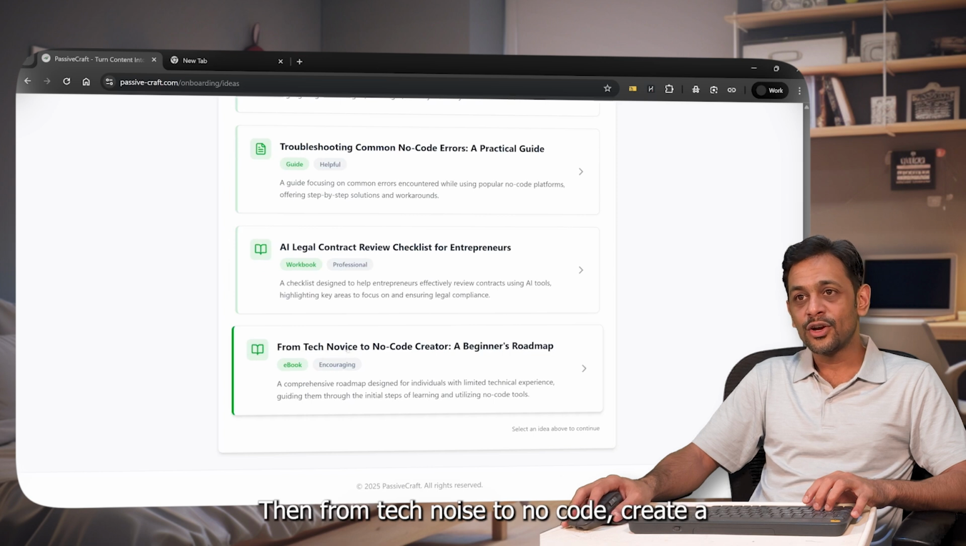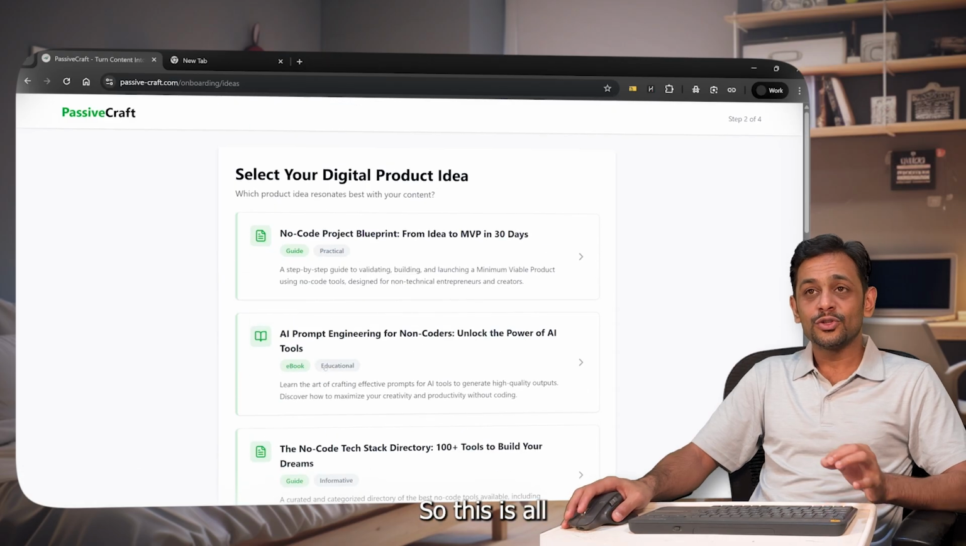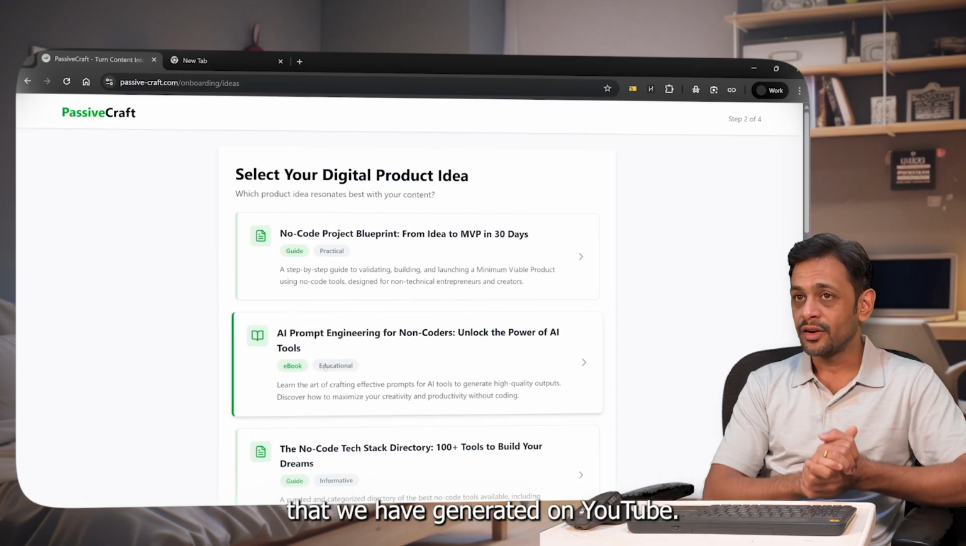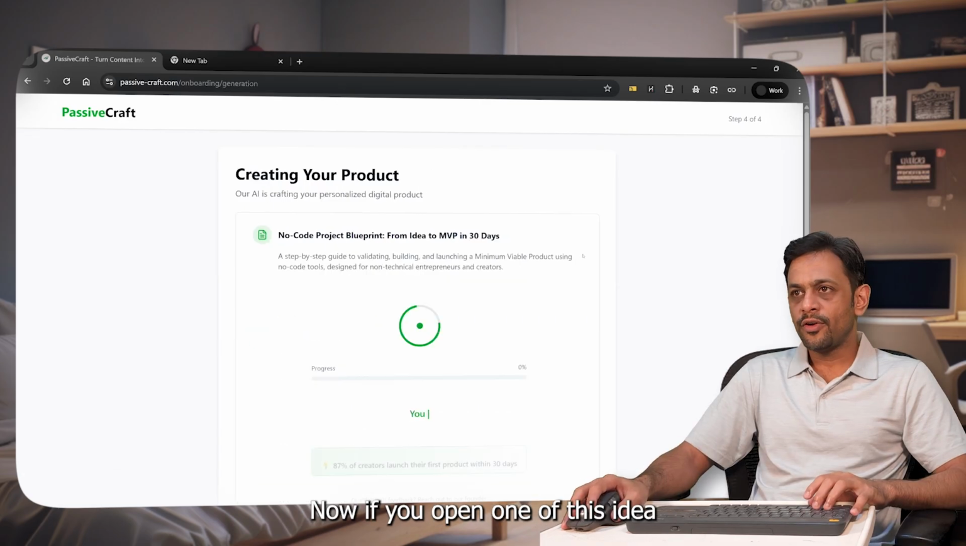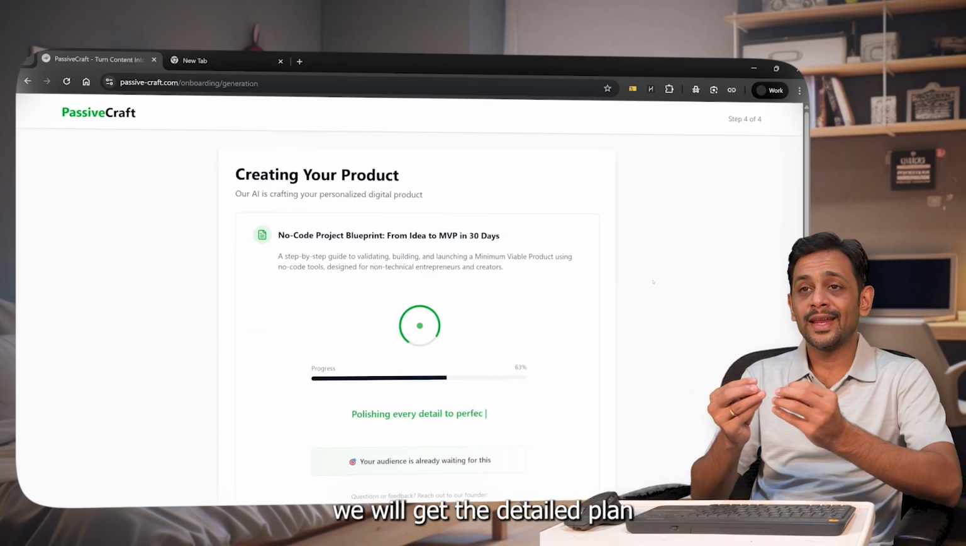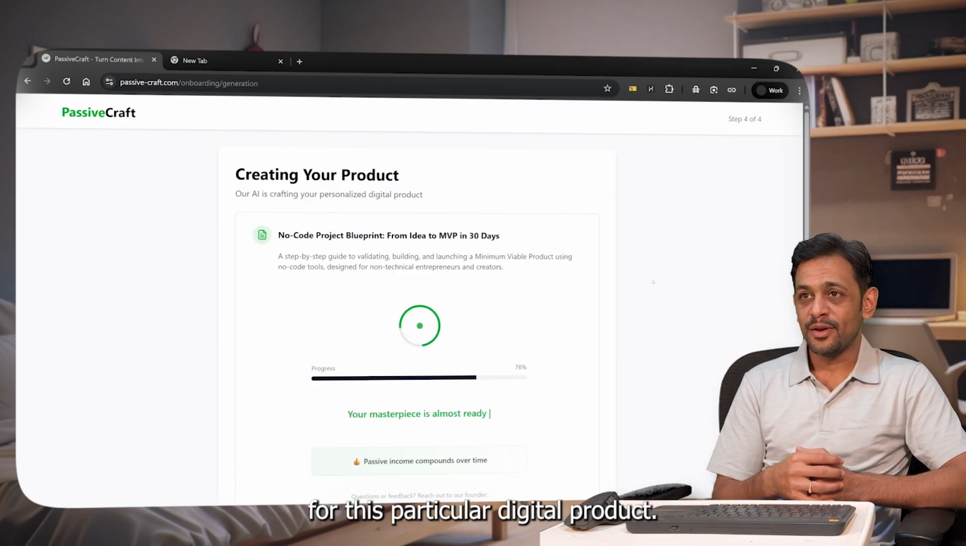Then from tech novice to no code creator, a beginner's roadmap, ebook, right? So this is all based on the content that we have generated on YouTube. Now, if you open one of these ideas, in just about a few seconds, we will get the detailed plan for this particular digital product.